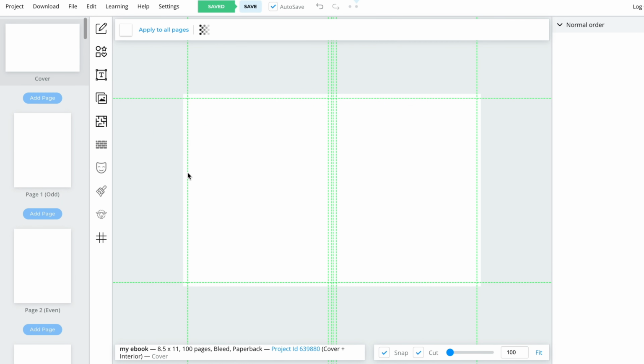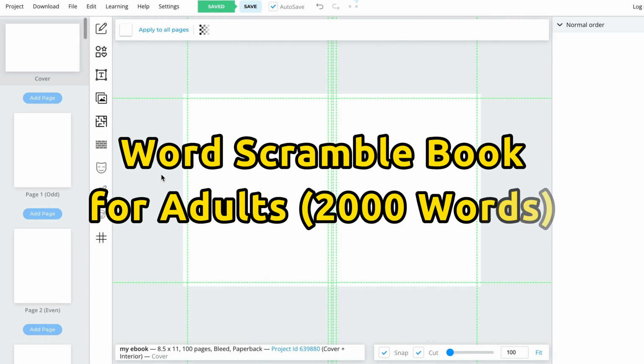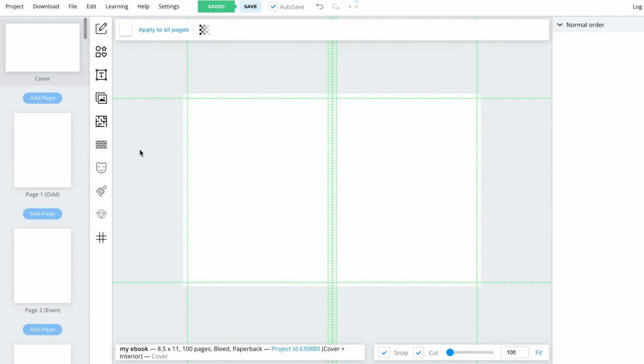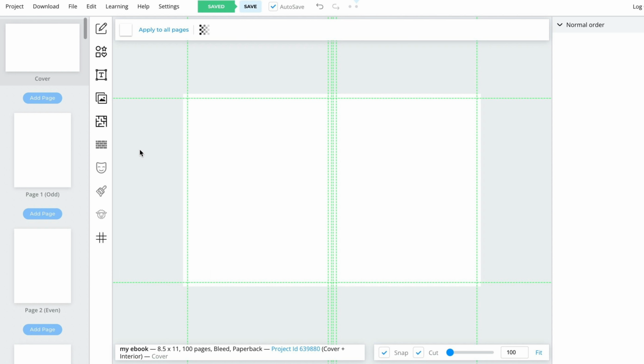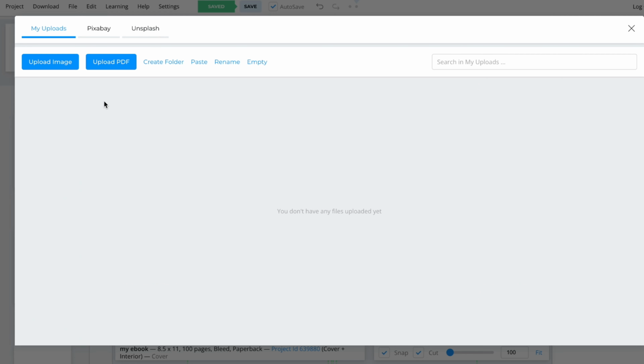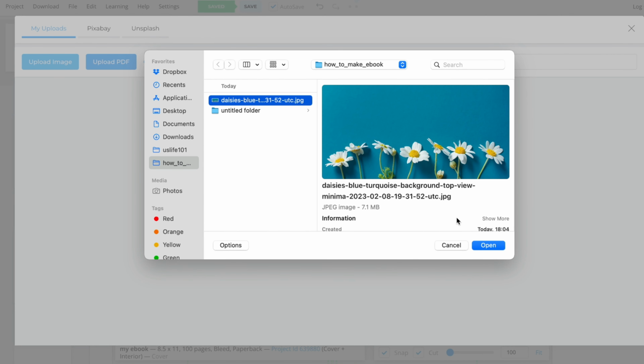Alright, let's get started on creating our ebook, a word scramble book for adults with 2,000 words. First things first, let's work on the cover page. You can always hire professionals on platforms like Fiverr, but we'll show you how to use BookBolt to create a sample cover. First, we'll upload a Daisy's image and add it to the cover page.